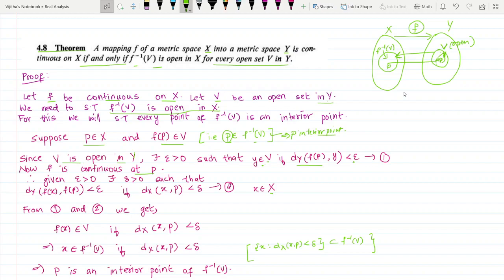Now we will make use of equation 1 and 2. So from equation 1 and 2, what do we get? Here we have dy of f of p, y less than epsilon. So here we have dy of f of x, f of p, where x is a pre-image corresponding to y. So y means f of x. So this happens if the distance between x and p is less than delta. So we can combine these two. So this implies that y is f of x. So f of x is an element of V.